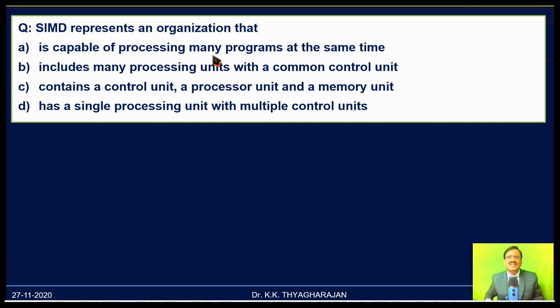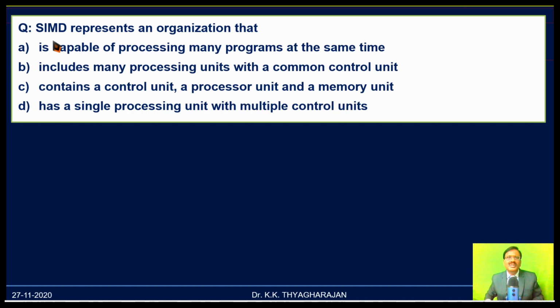Here, single instruction, but A indicates many programs, that means many instructions. So A is not correct. Then B includes many processing units. Anyway, multiple data means multiple processing units with a common control unit. Single instruction means single control unit. So common control unit, B is correct. Option C contains a control unit, a processor unit and a memory unit.